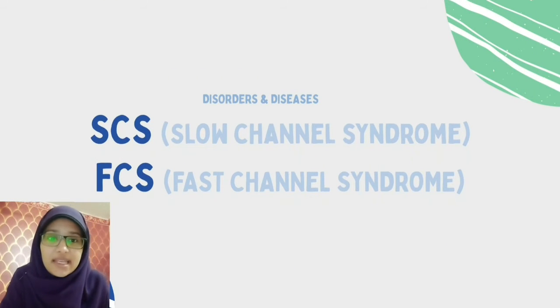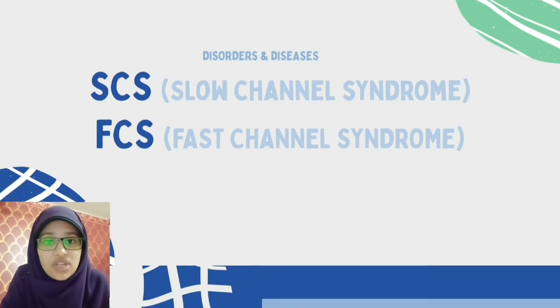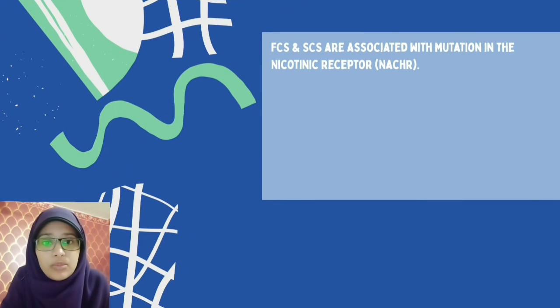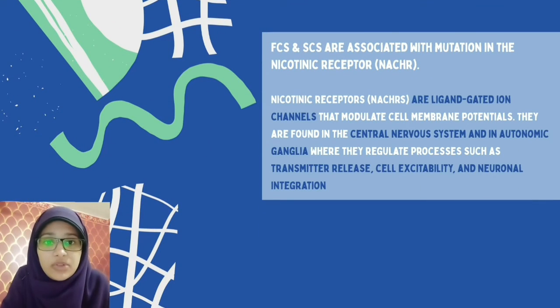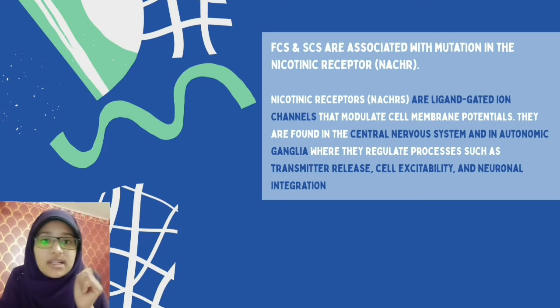So I will speak about cases and abnormal conditions that happen to ligand-gated ion channels. I will speak about two receptors. First, nicotinic receptors. They are ligand-gated ion channels which modulate cell membrane potentials, and mutations in them are associated with two syndromes: first, the fast channel syndrome, and second, the slow channel syndrome.